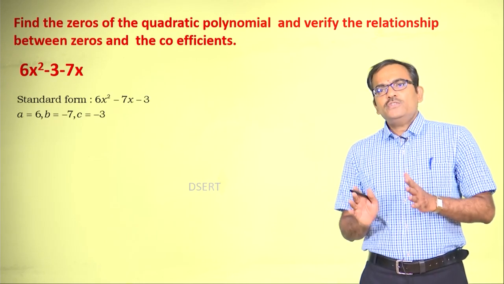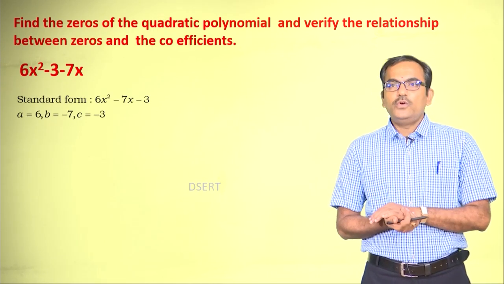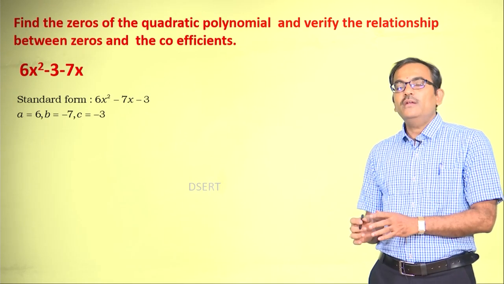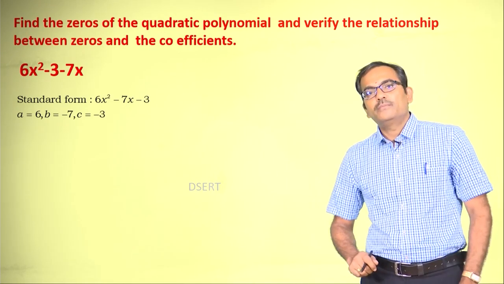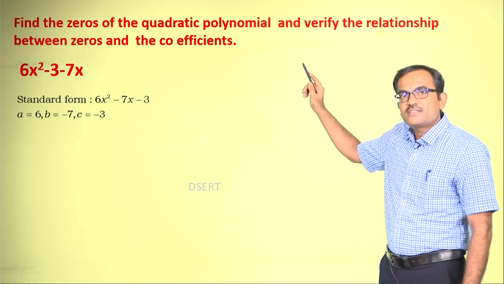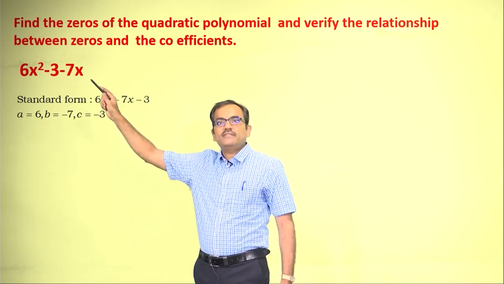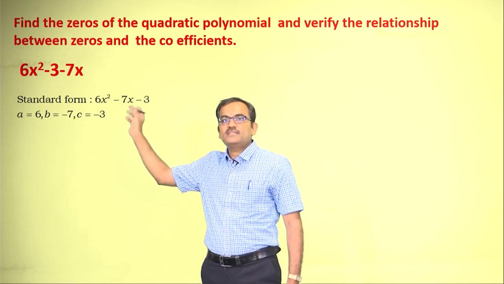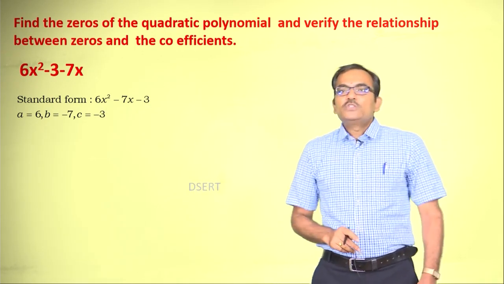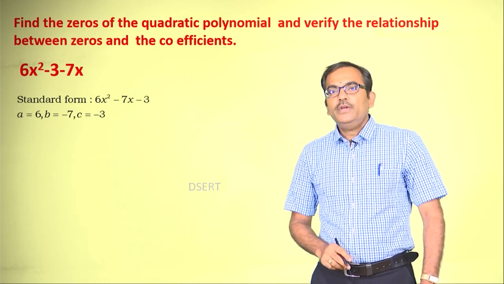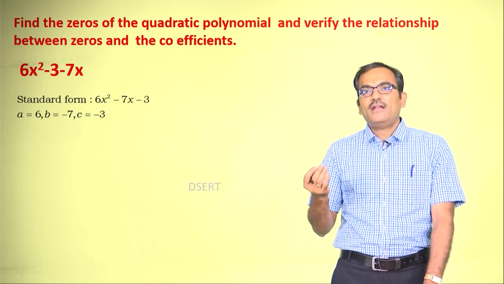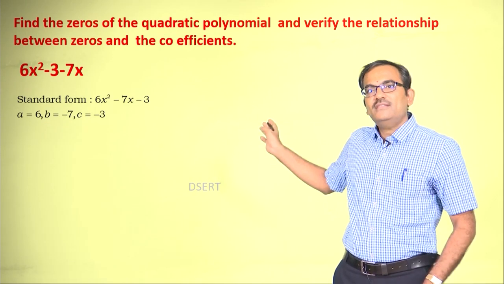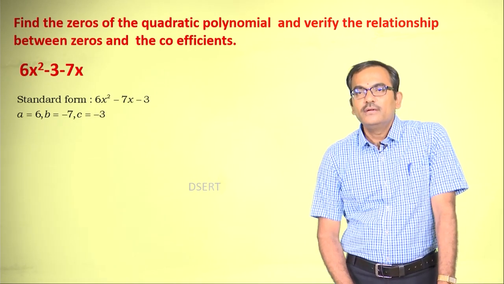The very first and foremost thing that you need to do when you are given a polynomial is to rearrange the terms of the polynomial so that it appears in the standard form. As you can see here, 6x square minus 3 minus 7x can be rewritten as 6x square minus 7x minus 3, right. Soon after writing the standard form, you need to find the coefficients of x square, x and the constant and label them as a, b and c as done here, right. This is the basic step.